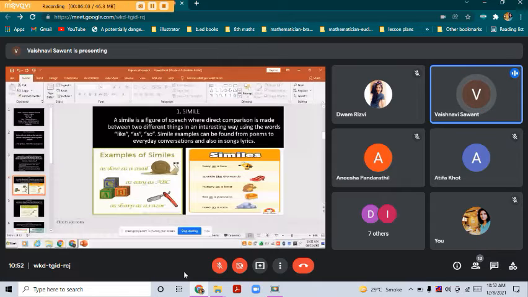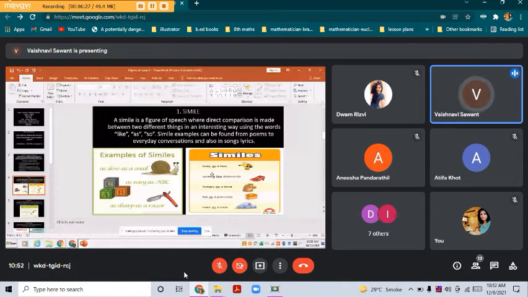Now what are the examples of simile? In the first picture, as slow as a snail. You can see as is there, so it is a simile. Second, as easy as ABC. Third, as sharp as a razor, a direct comparison between sharp and a razor. Busy as a bee.